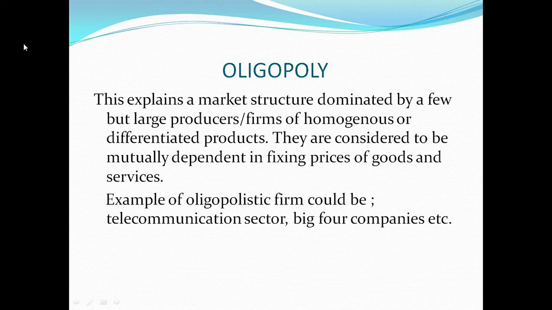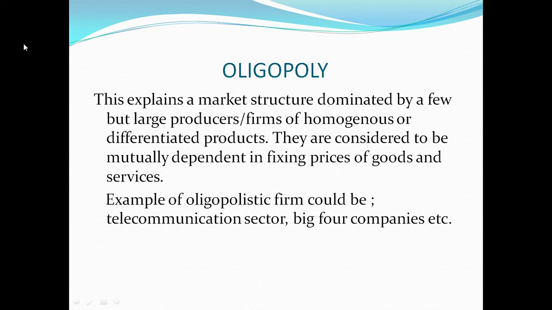They either produce homogeneous or differentiated products, and we consider these different oligopolistic firms to be mutually dependent in fixing prices in goods and services. Yes, they are price makers, but they are mutually dependent on their pricing decisions.